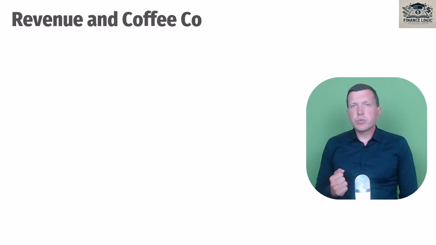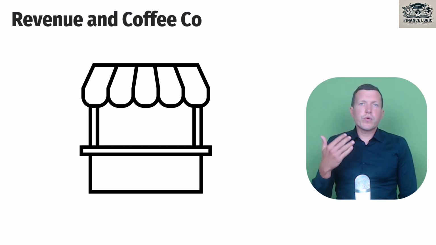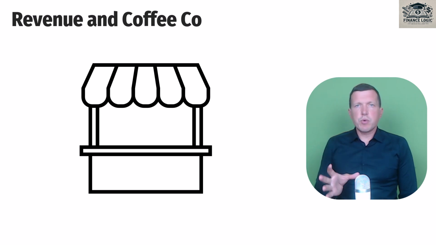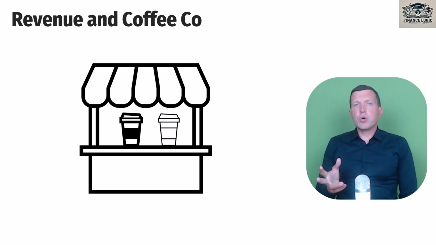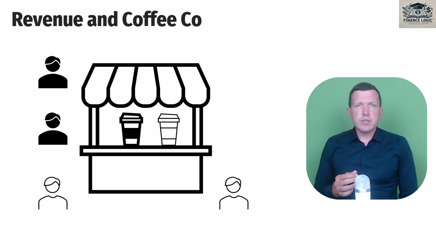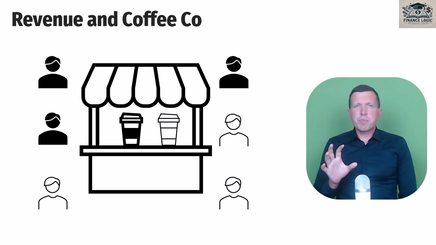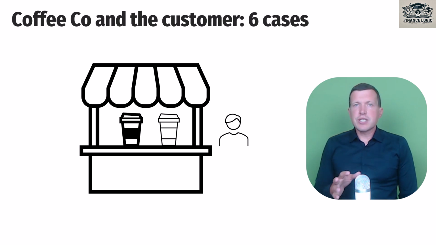Now let's continue with our example. We will go through six cases about a small coffee shop which sells coffee to go to many customers. But wait a second, to understand the fundamental principles of revenue recognition, we need to simplify our cases a bit and we will deal with only one customer, just for simplicity. But we will have 6 illustrative cases that help you to understand basic principles of revenue recognition.